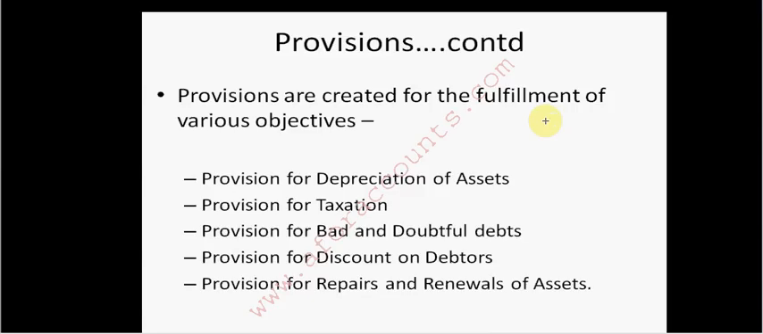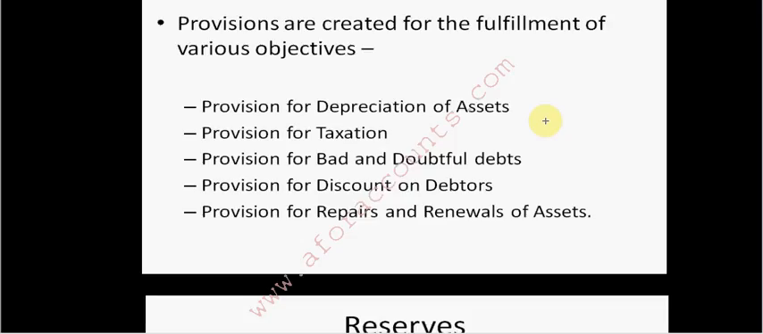Why do we make provision, and what provisions? So why we make them, we know. Now what provisions? We can make provision for depreciation of assets, because at the year end we know that we will have to charge depreciation on assets, that is due to wear and tear of the assets or due to usage of the assets or due to